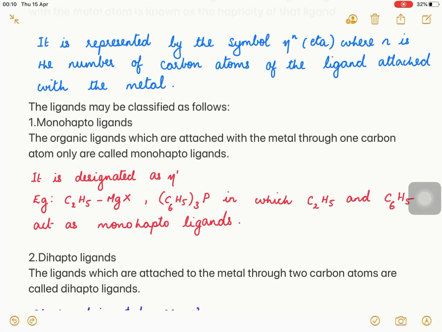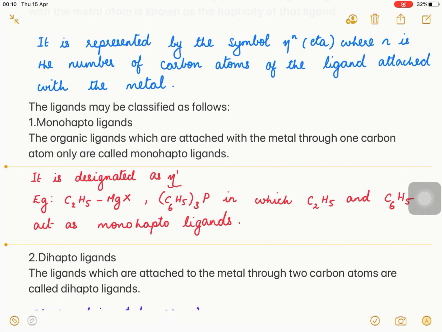The first one is the monohapto ligand. The organic ligands which are attached with the metal through only one carbon atom are called monohapto ligands, and it is designated as eta 1.